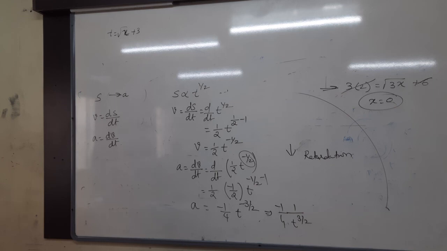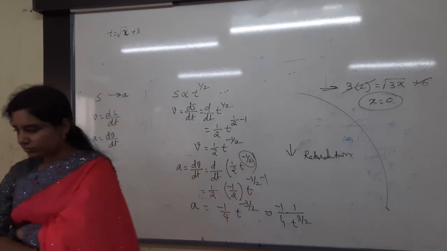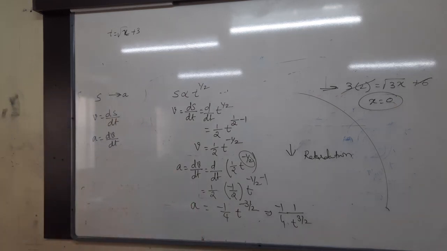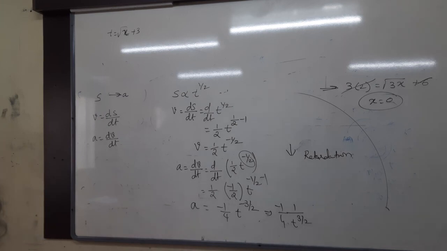Same kind of problem we have done, right? I think the first problem, I guess. Do that. What's the displacement? 0. And 3 seconds. Yes, very good.